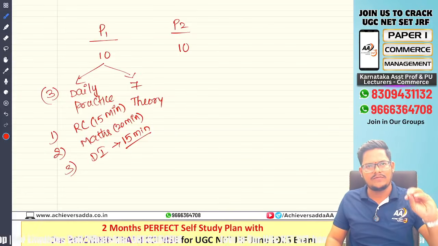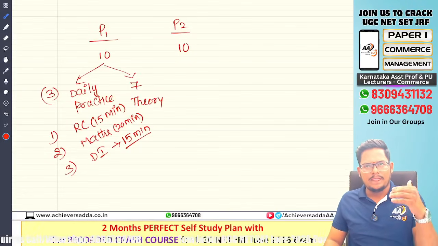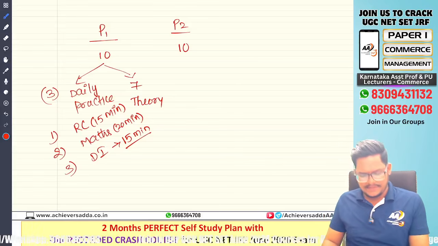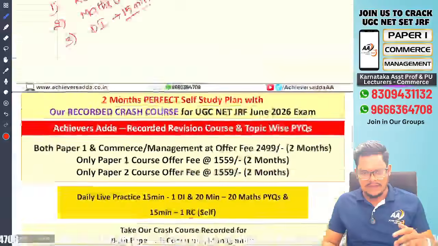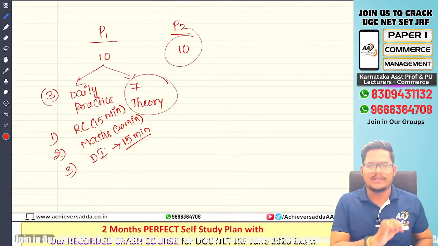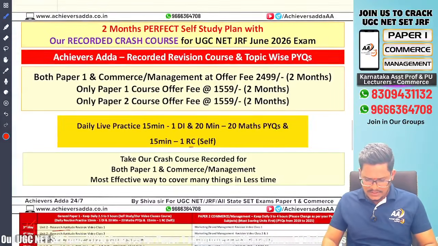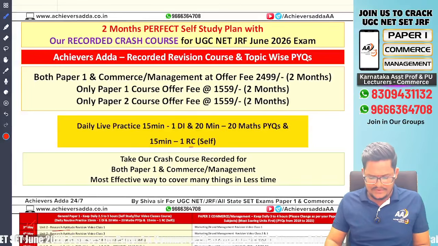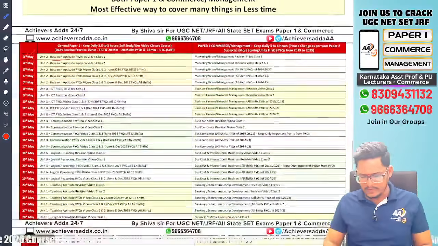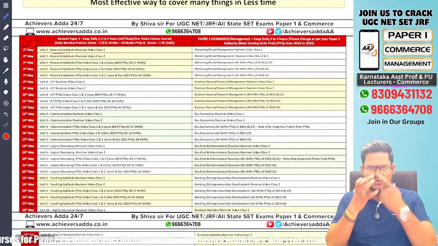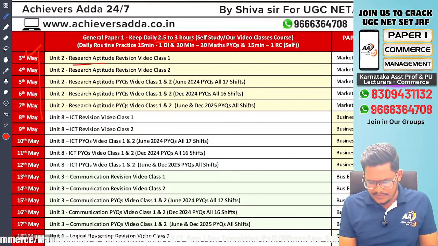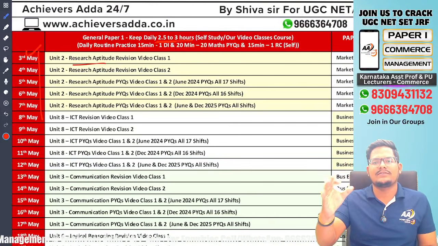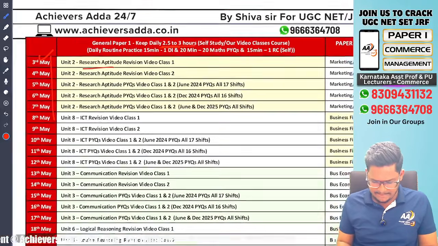If you can spend 15 minutes like this on a part-wise basis, we only have to complete the remaining 7 units. For that, the plan for the remaining 7 units of paper 1 and the 10 units of paper 2, how to complete. Look here, sir, I have provided a perfect 2-month plan. If you are a self-study person, you can adopt it yourself also. Here for paper 1, general paper, keep daily 2.5 to 3 hours if you can spend on a daily basis.